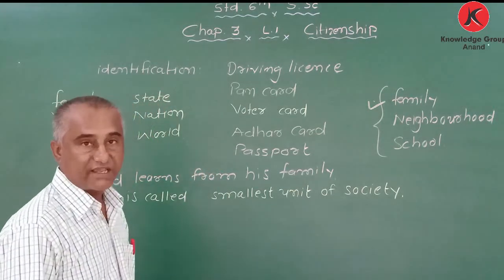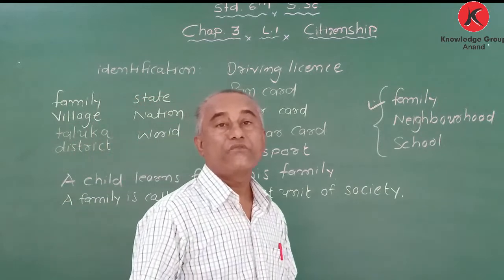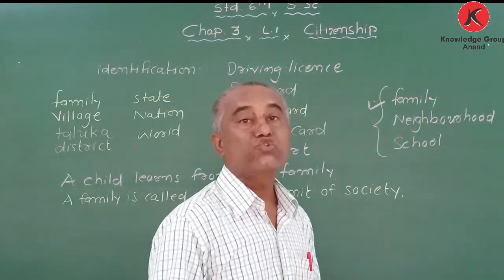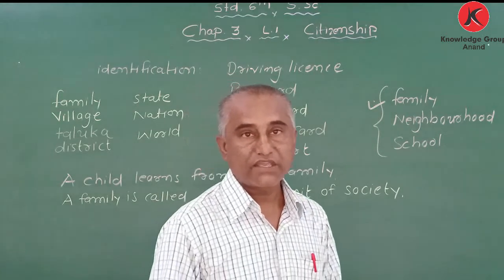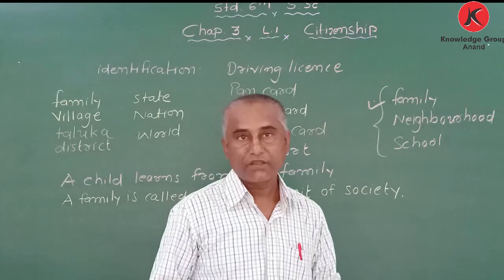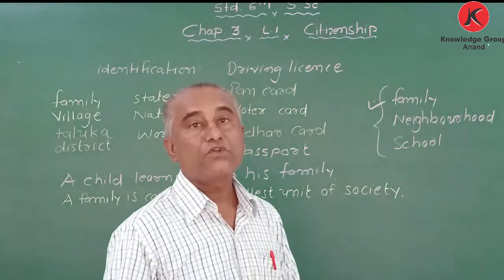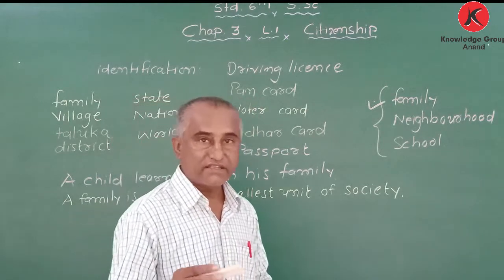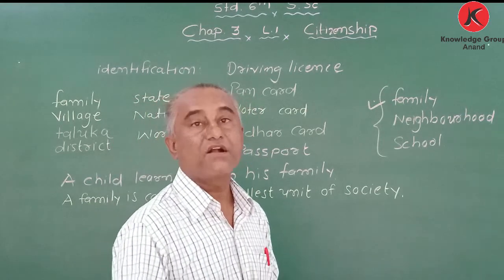Now next thing. Many other things are there, but they are not with photograph. My dear student, if you are getting a school identity card, that is not government. That is given by the institution. But in that card, you will get all the information related to you. So that is not accepted by government.